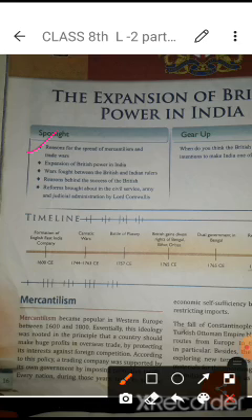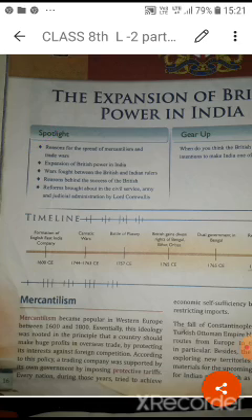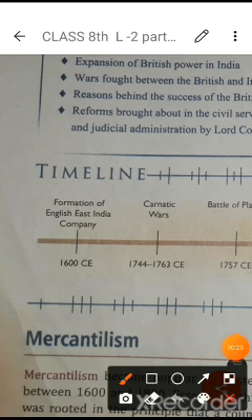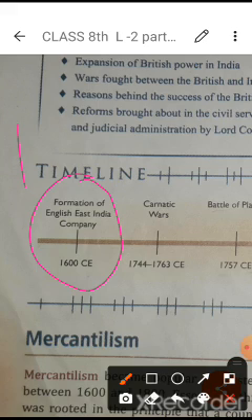So first of all, students, you can see the timeline here. What is the timeline explaining to you? First of all, the 1600s: this is the formation of the English East India Company. The English East India Company established their company in the 1600s, and they left India in 1947. So you can understand for how many long years they occupied India, ruled over India, and exploited the Indian people.